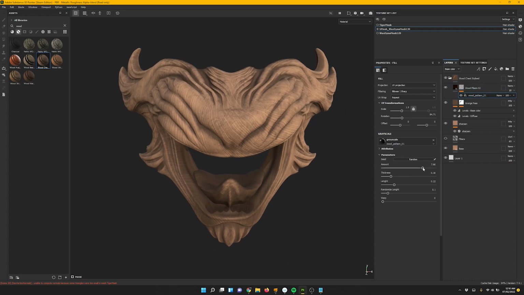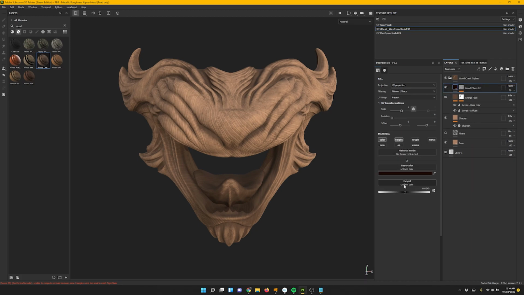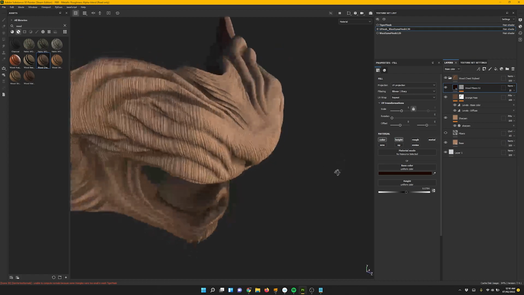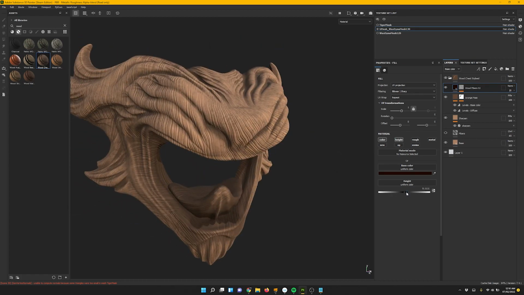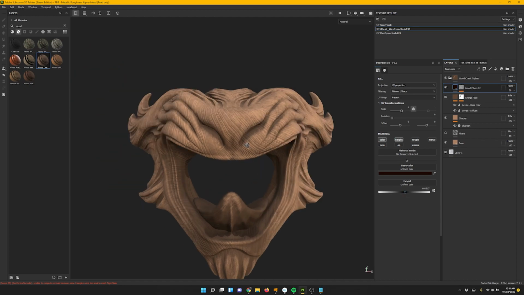And then change the amount. So yeah, you can just play with this a bit. Increase the height if you want. That's the main channel that we'll be playing around with